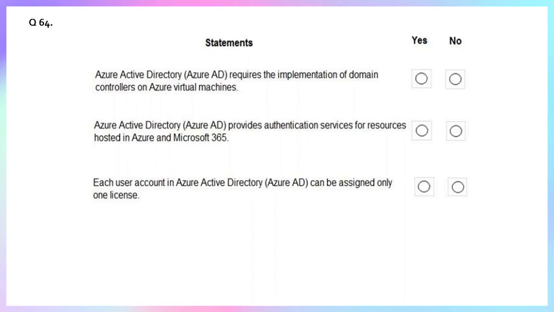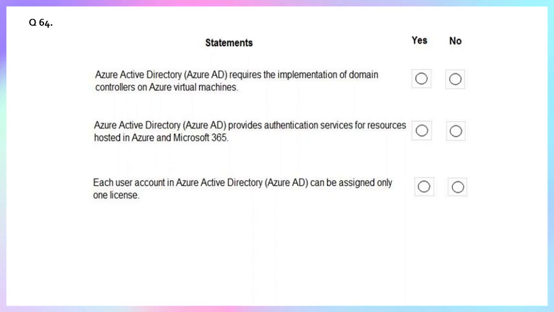Statement 3: each user account in Azure Active Directory can be assigned only one license? No. Why? A Microsoft 365 license includes a suite of products like Microsoft apps, Teams, and advanced security features. A Power BI Pro license is for business analytics. An Enterprise Mobility plus Security, EMS, license is for device management and identity protection.